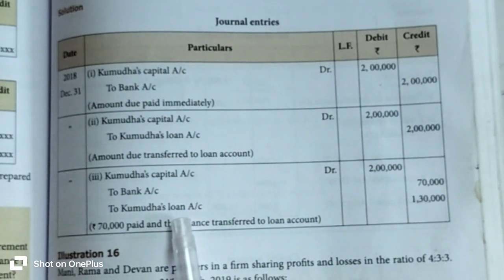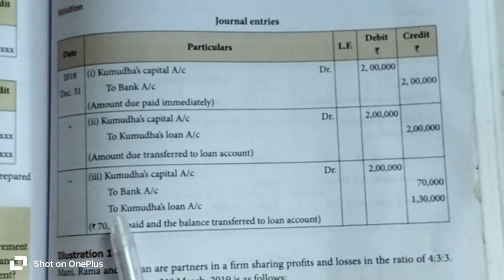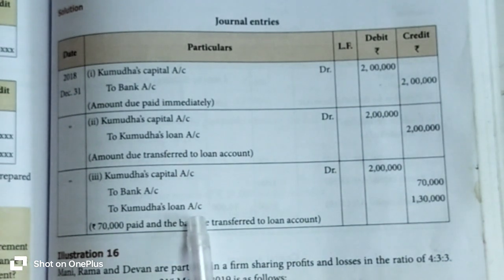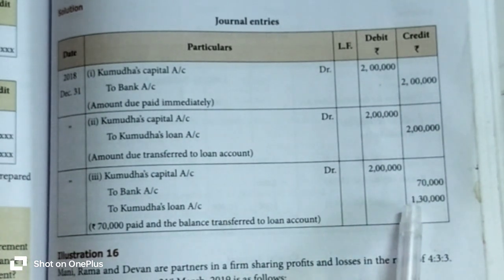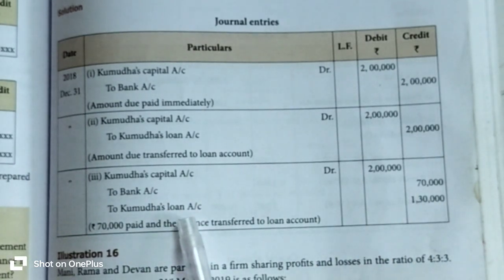Then after they collect, they transfer that settlement due balance to Kumuda's loan account. So the rest of the amount is 2 lakh minus 70,000, which is 1 lakh 30,000 rupees. That 1 lakh 30,000 rupees is transferred to Kumuda's loan account.